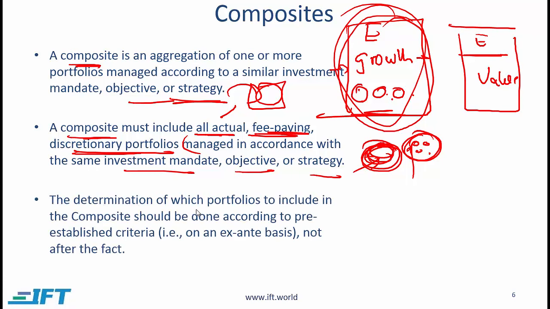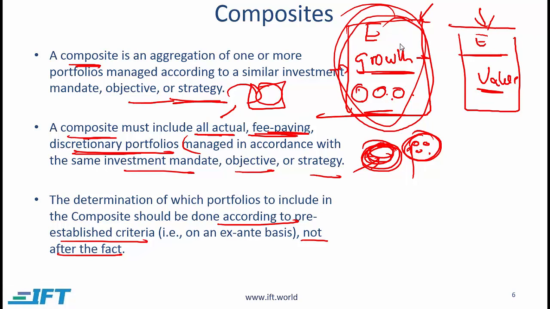The determination of which portfolios to include in the composite should be done according to pre-established criteria, not after the fact. I talked here about two different kinds of equity-based portfolios, growth and value. The definition of which stock would fall in this composite and what would fall in this composite, or in other words, which portfolio would fall in each composite, needs to be defined beforehand.